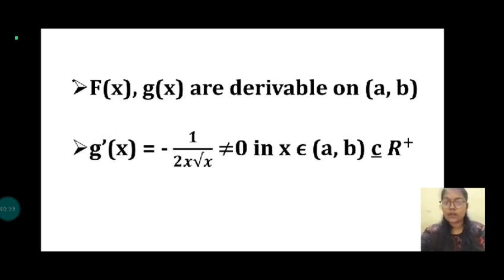f of x, g of x are derivable on a comma b. g dash of x is equal to minus 1 by 2x root x, not equal to 0 for x belongs to a comma b, set of real numbers.